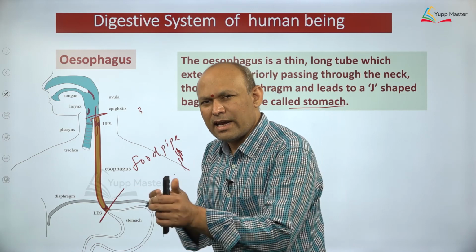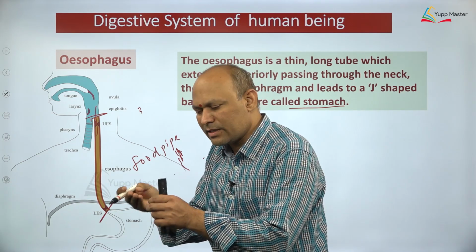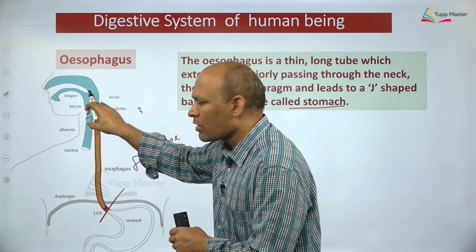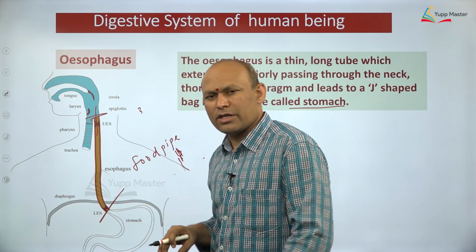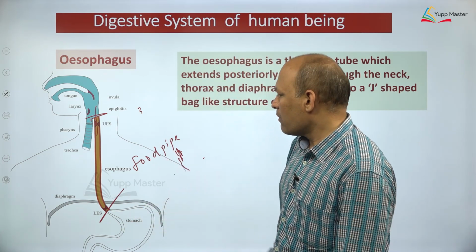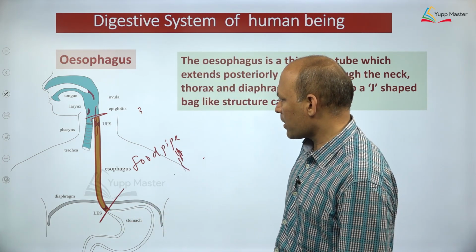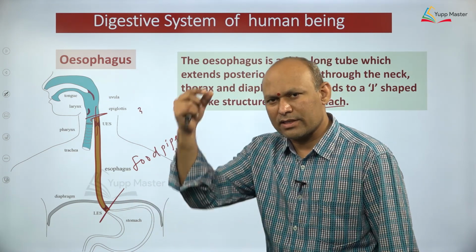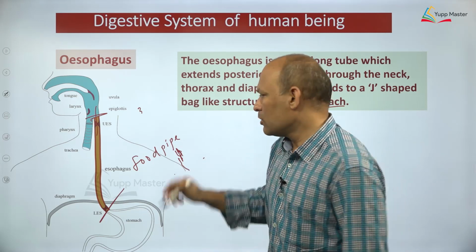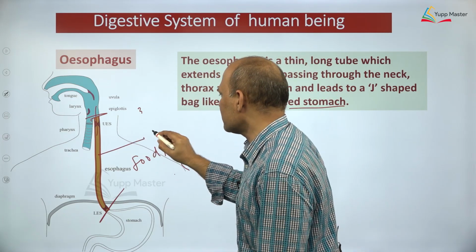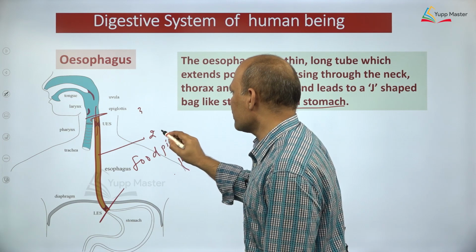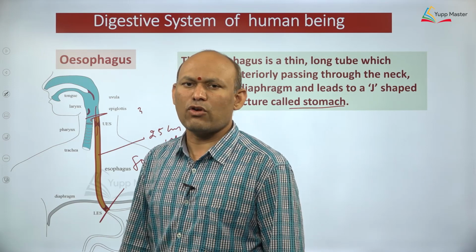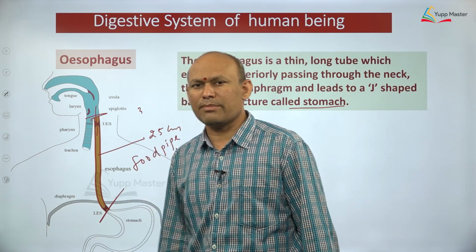Why? It is acting like a pipe, and it is useful in the transportation of food material from the pharynx to the stomach, dear students. So therefore it is popularly known as what? Food pipe. All you need to remember, it's very important. If you see the structure of the esophagus, it is a thin, long tube. Its length is about 25 centimeter, approximately 25 to 30 centimeter you can even write.